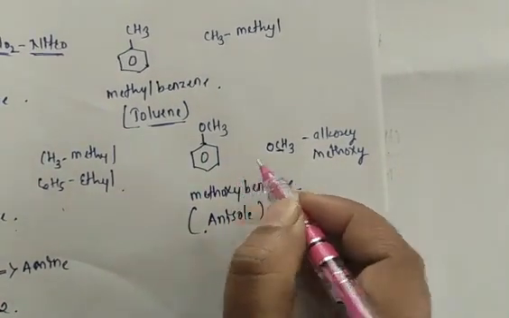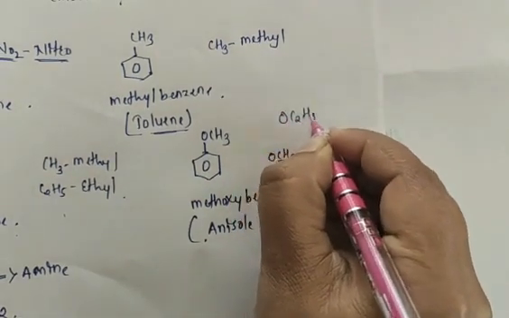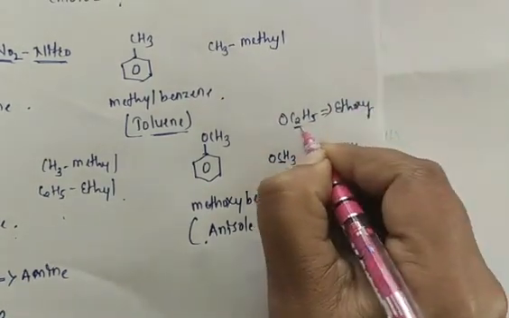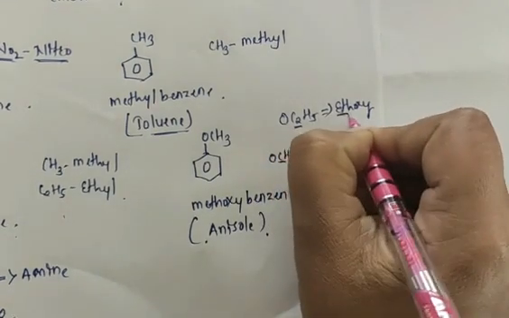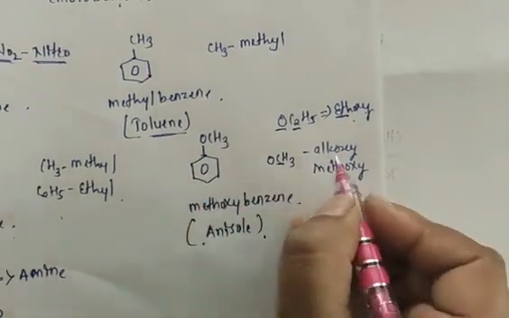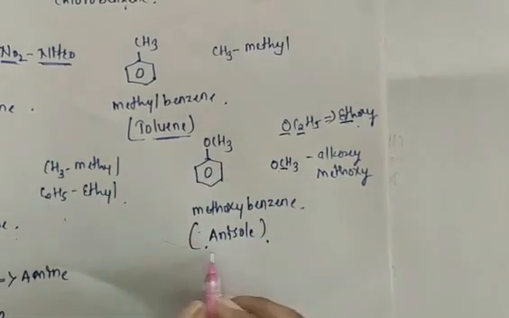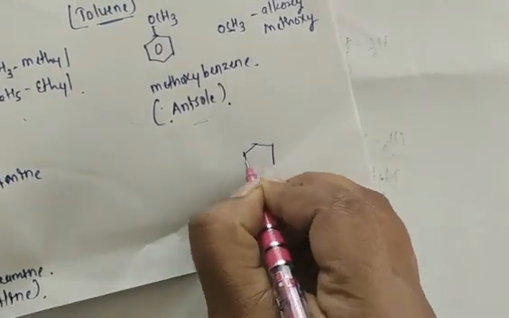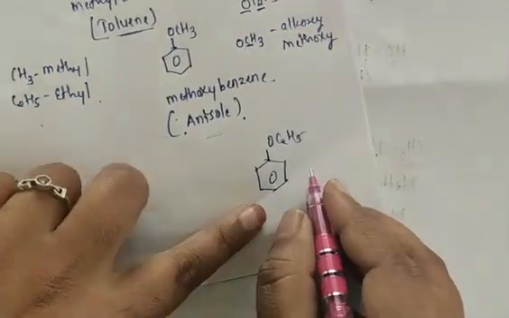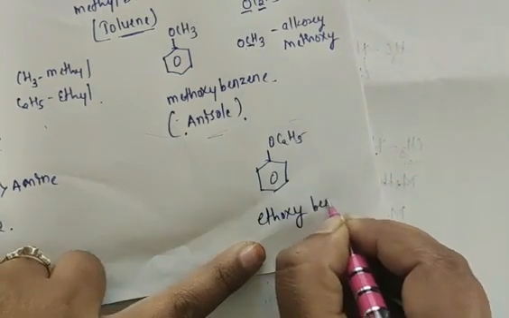Suppose benzene ring is attached with any alkoxy group, like suppose there is a presence of OC2H5 group, there is a formation of ethoxy. Because 2 carbon we call eth as a root word and there is a presence of oxygen, so I call ethoxy, which is attached to the benzene ring. Here in this group, methyl group is present, so there is a formation of methoxybenzene, and this is also called anisole. Suppose I take benzene ring which is attached to OC2H5, this is nothing but ethoxy group, there is a formation of ethoxybenzene.